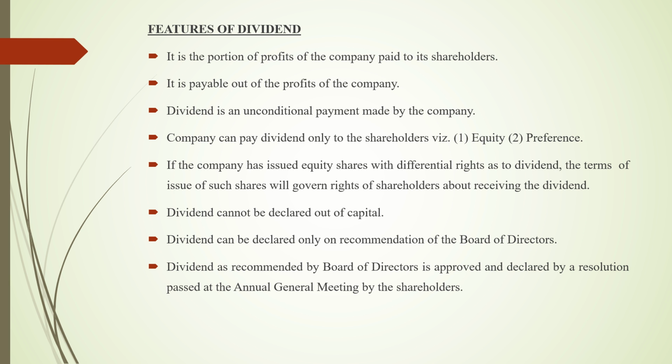Dividend can be declared only on recommendation of the board of directors. So the authority who can declare the dividend is the board of directors. Dividend as recommended by the board of directors is approved and declared by a resolution passed at the annual general meeting by the shareholders. Whenever the board of directors recommend the payment of dividend, that recommendation is to be approved by the shareholders in the annual general meeting by passing a special resolution.